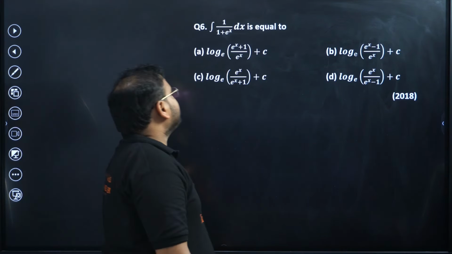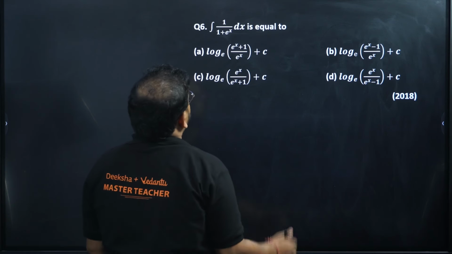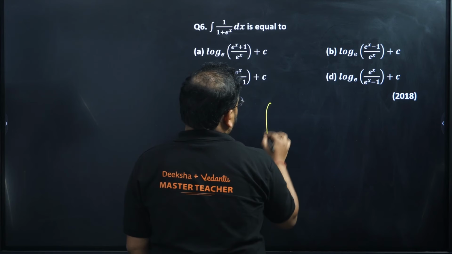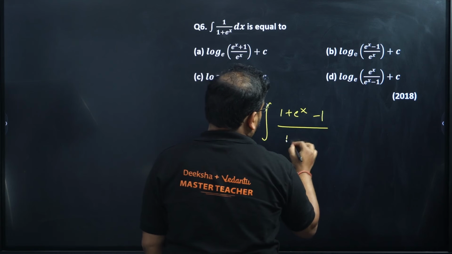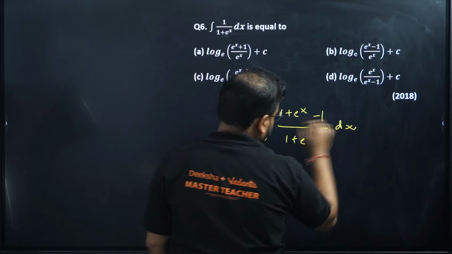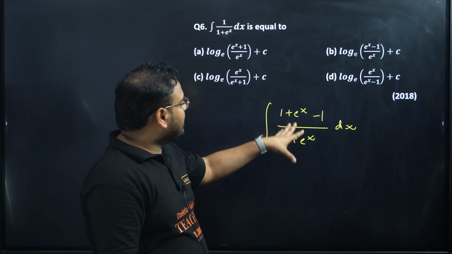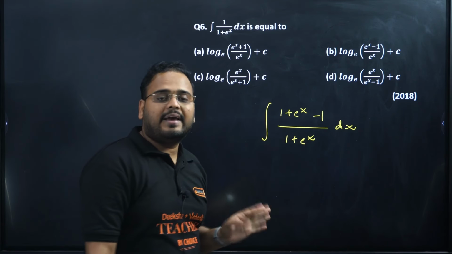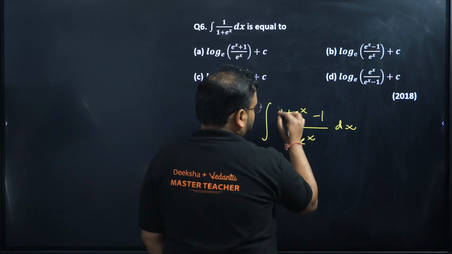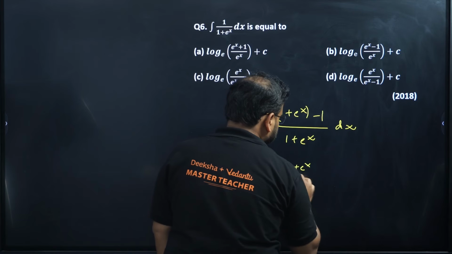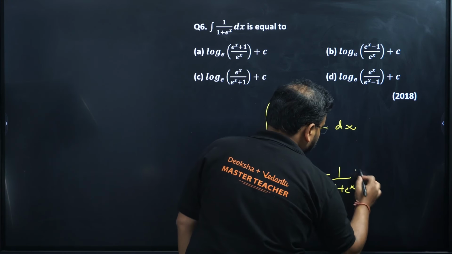Integral of 1 upon 1 plus e power x dx is equal to what? No problem, sir. Let's solve this problem. I can write this as 1 plus e power x minus e power x, divided by 1 plus e power x, right? This is fair enough. I'm just trying to make something where I get a form of exponential and log. Superb. If you take partition over here, 1 plus e power x upon 1 plus e power x, and I get 1 upon 1 plus e power x dx.